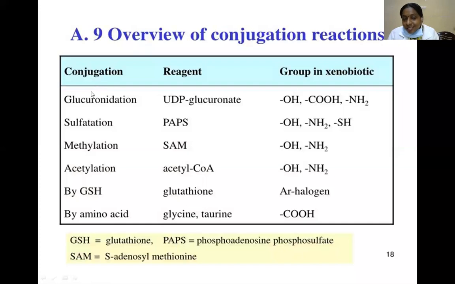These are the conjugation reagents: in glucuronidation, UDP glucuronate, and the group is carboxylic acid; sulfation, PAPS, hydroxyl group; methylation, SAM, also S-adenosyl methionine; acylation, acetyl-CoA; and also amino acid conjugation, glycine and taurine, mainly with carboxylic acid.